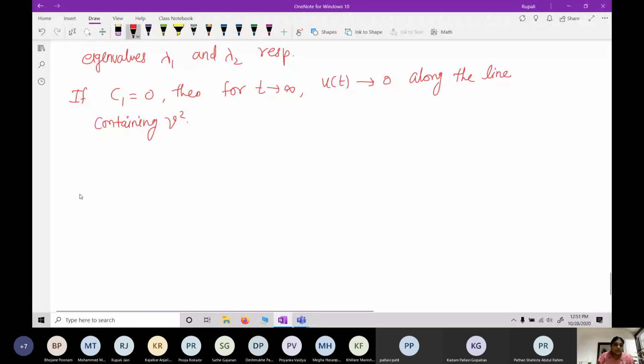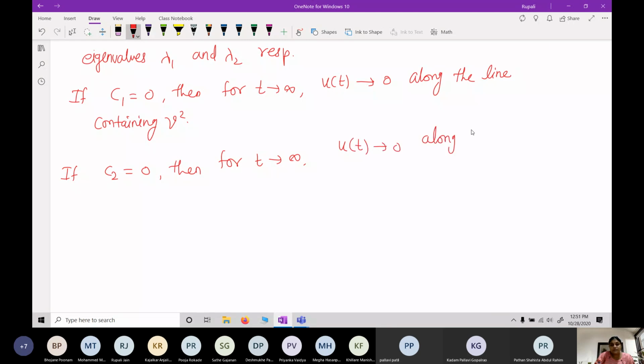Is that right? If c2 is equal to 0, then for t tends to infinity, again ut will tend to 0 along the line containing v1. Is that right?